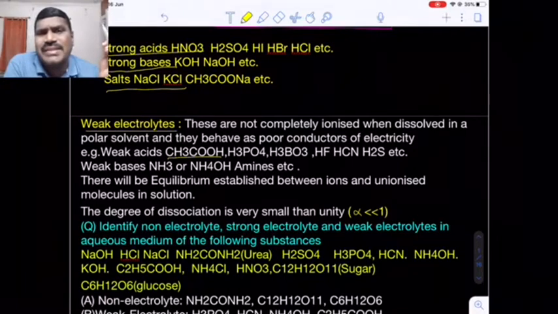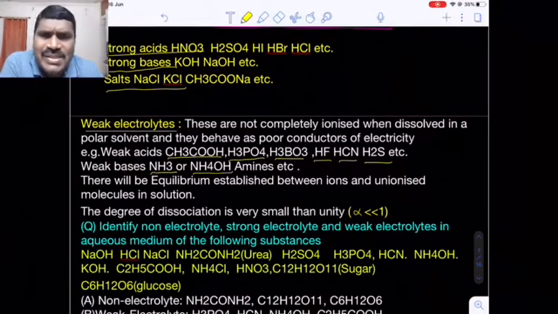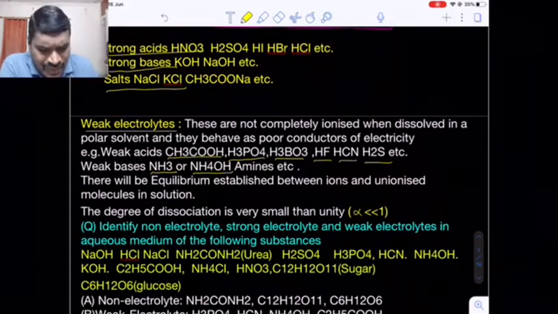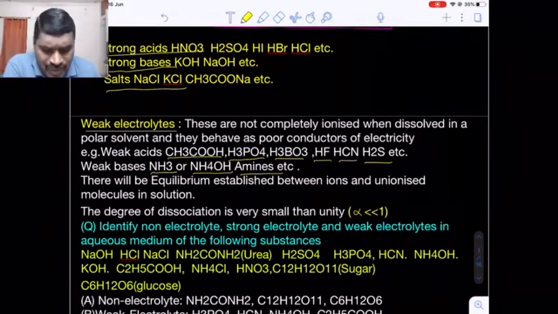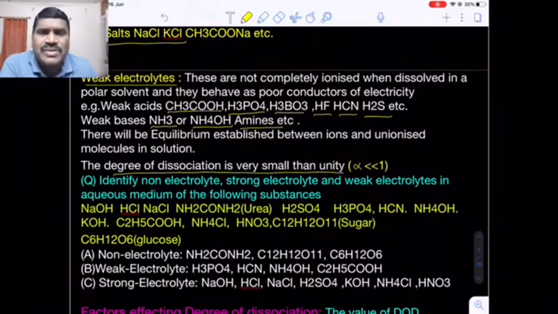Now we have some examples. Weak acids: acetic acid, phosphoric acid, boric acid. Boric acid is also known as orthoboric acid, H3BO3. Hydrogen fluoride, hydrogen cyanide, hydrogen sulfide. These are some weak acids. And come to ammonia, which I just told you about, or ammonium hydroxide. Both are the same. Ammonia is a gas. When it is dissolved in water, we get ammonium hydroxide aqueous solution, and amines, ammonia derivatives. These are the weak electrolytes. The degree of dissociation of these weak electrolytes is, as I just told you, much smaller as compared to unity, that is 1.